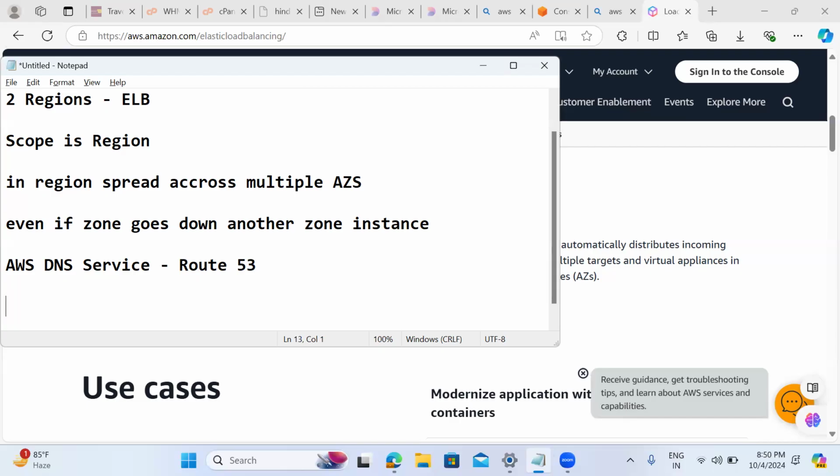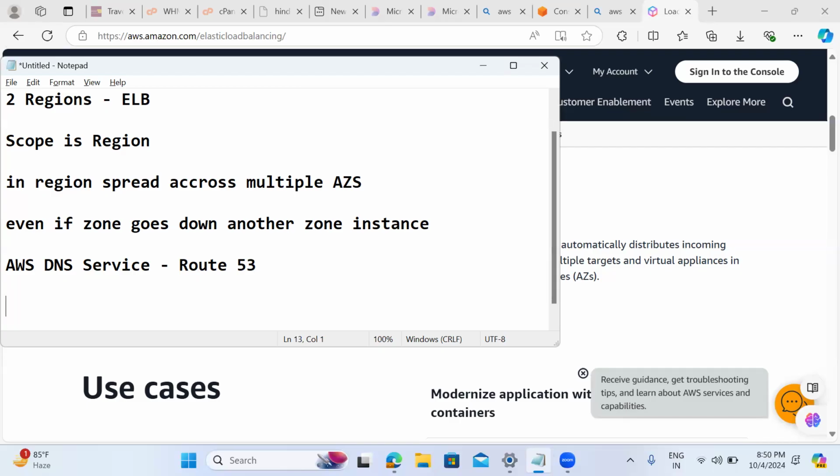Is it recommended to use only one zone or more zones while designing our application infrastructure? More zones is recommended. What is the advantage? Even if one zone goes down, the solution is highly available from another zone.